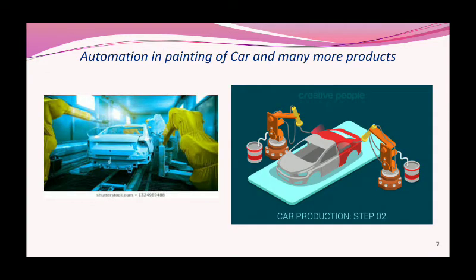Another example is automation in painting of cars and other appliances. During manufacturing, we color the car and other appliances. Many years before, we were giving the color by hand, but after the advancement in technology, automation and robotics, we give color to the car and other appliances using a robotic arm. Not only is the coloring done by automation, but manufacturing is also done by automation to a possible extent.